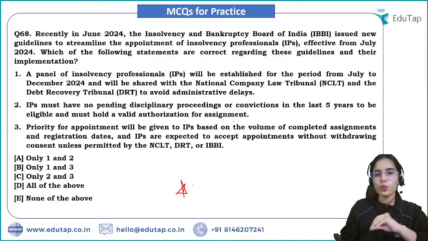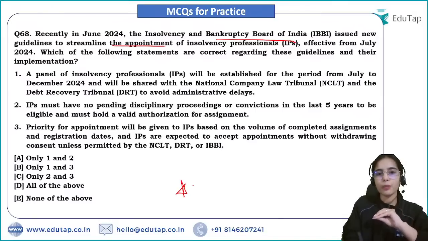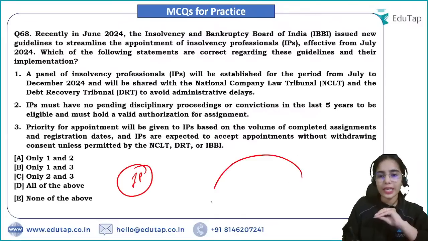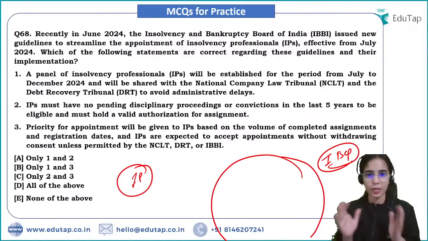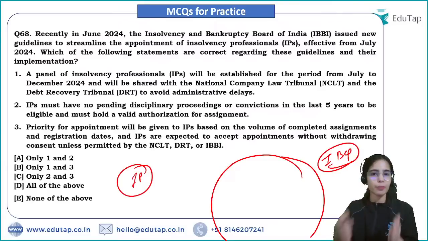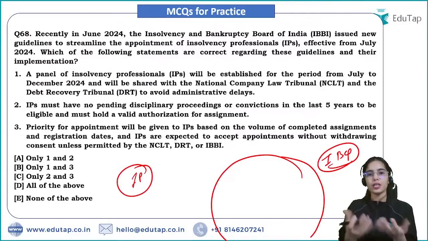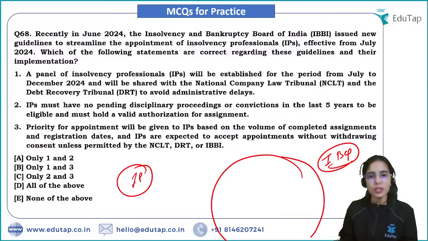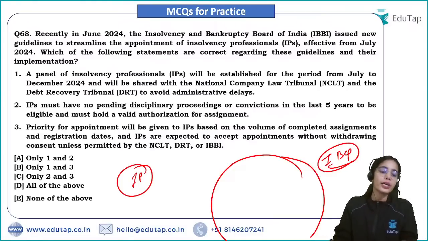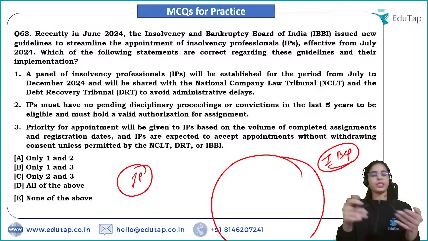Recently, in June 2024, the Insolvency and Bankruptcy Board of India issued new guidelines to streamline the appointment of insolvency professionals. Insolvency professionals are the ones looking after the whole insolvency and bankruptcy process under the Insolvency and Bankruptcy Code. If a debtor is not returning the money, or let's say I am a debtor and I say I have no means to return the money, sell my house, sell my land, whatever you want, but I have no means to return the money, so I am bankrupt and you can sell my assets.